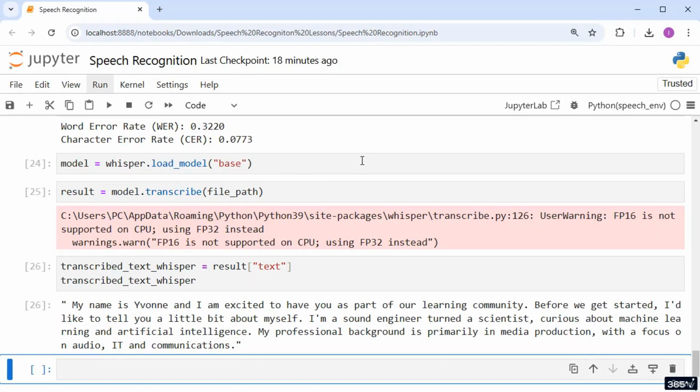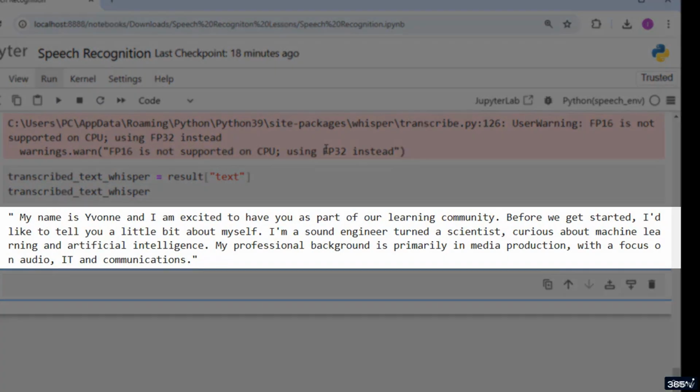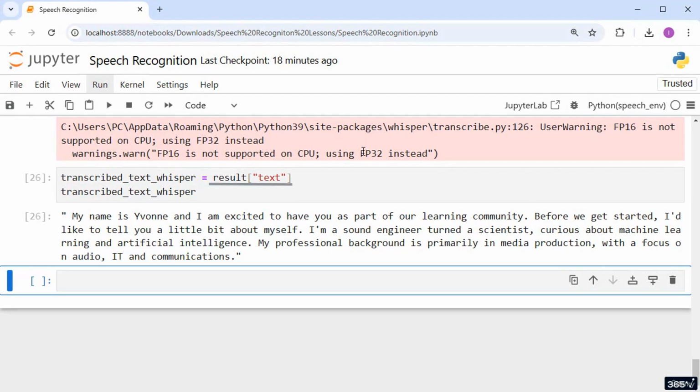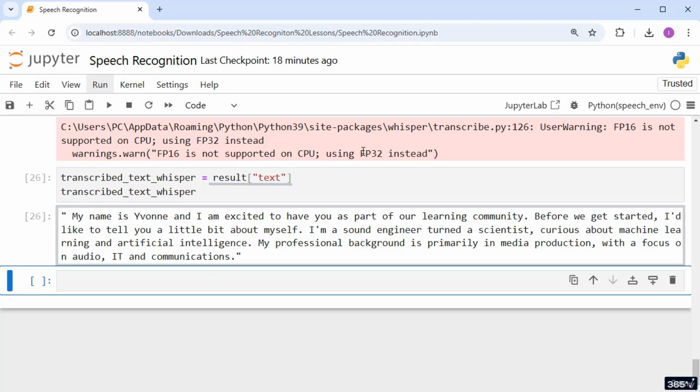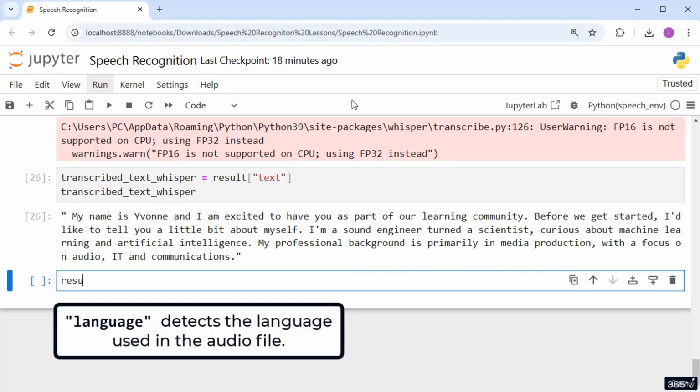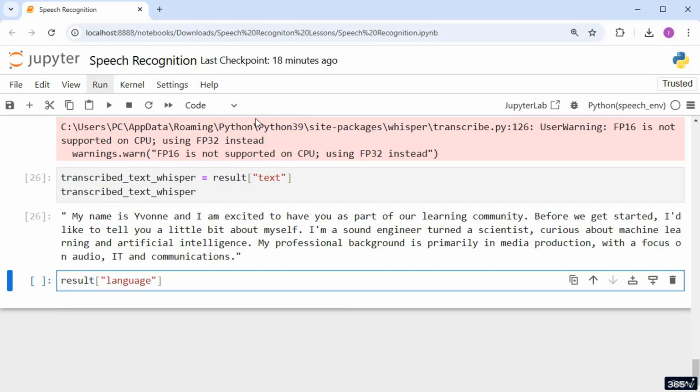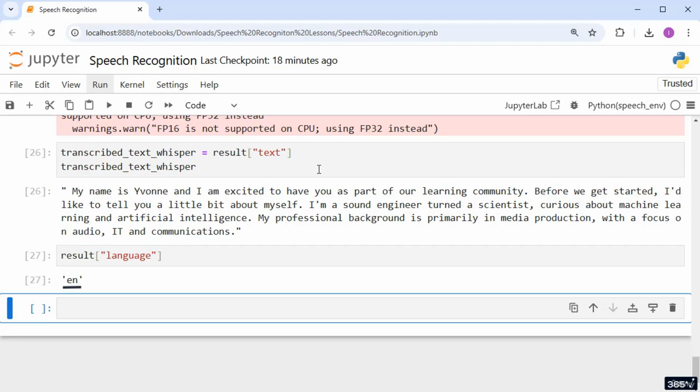Beautiful, a great-looking text with punctuation. My name is still spelled a bit oddly, but that's not a major issue. The rest of the text seems accurate and well-formed, and the verb turn is in its proper past tense form, turned. Perfect. As we see, the key text holds the actual transcribed text of the audio file. But as mentioned, other keys also bring information about the file. For instance, the key language automatically detects the language used in the audio file. Let's try it out. English. Good. It got that right.